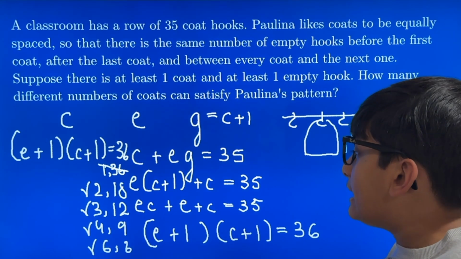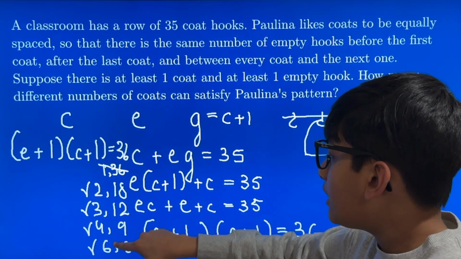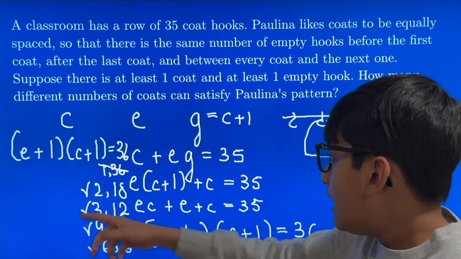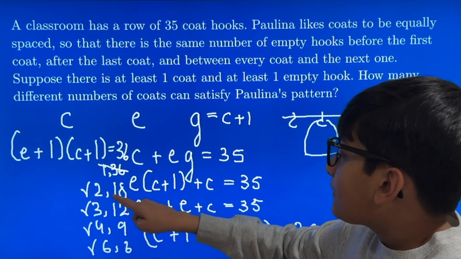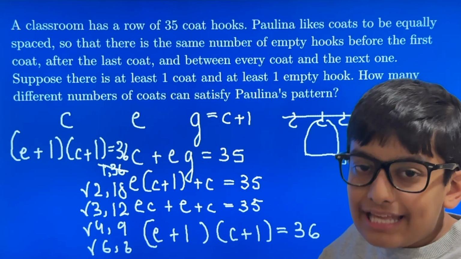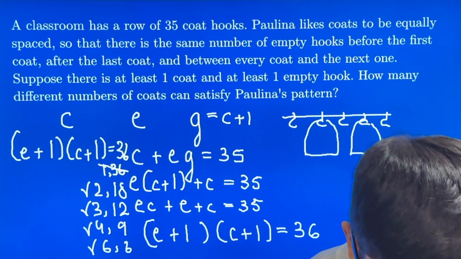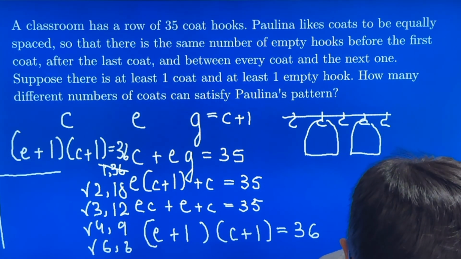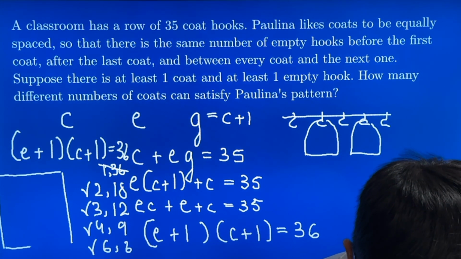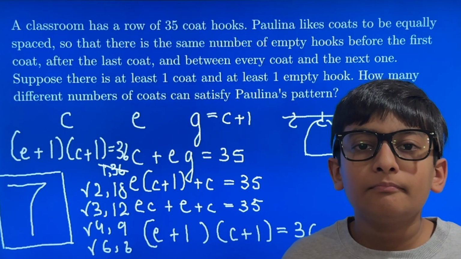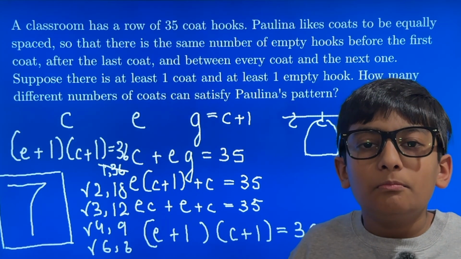So that means that we would have 1, 2, 3, 4 plus the 3 reverse pairs that also work for these values. That's 5, 6, 7. Therefore, our answer is 7. We have the answer. Yay!